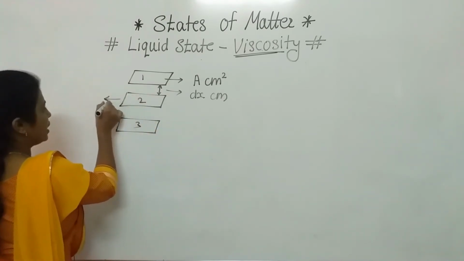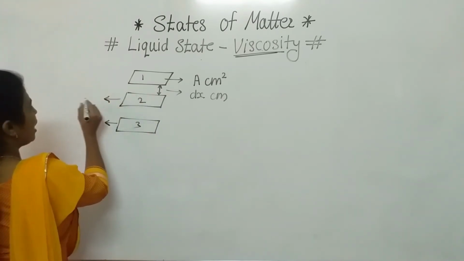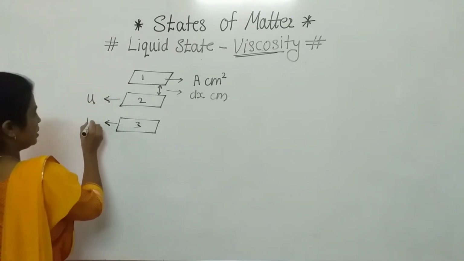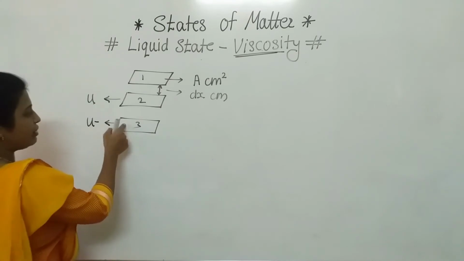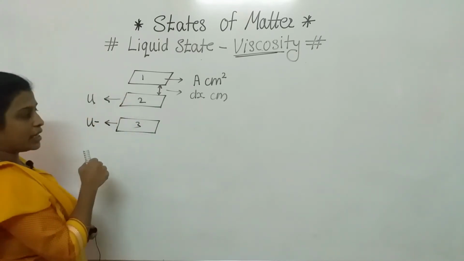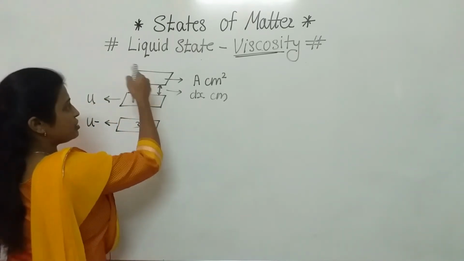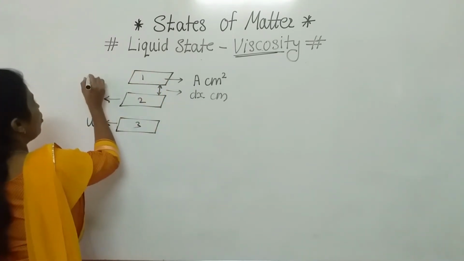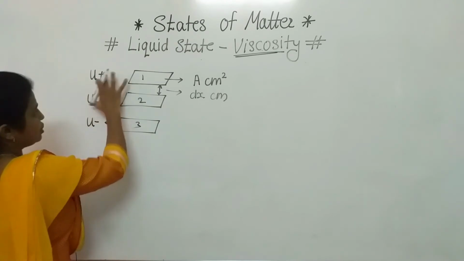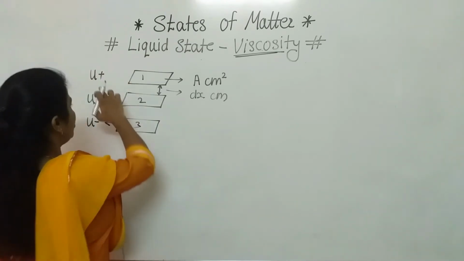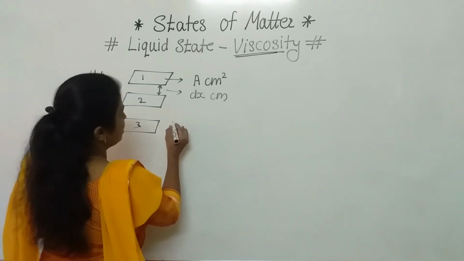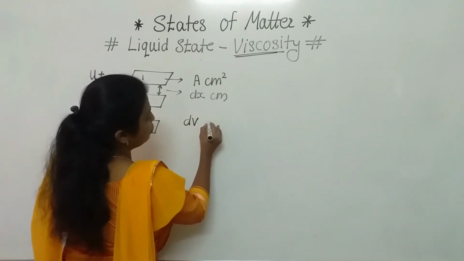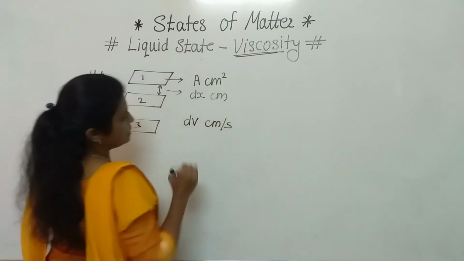If we consider this layer having the velocity u, then this layer has the velocity u minus something, that will be less than the second. While the velocity of the first layer will be more than u. So that's why I have written u plus. So the velocity difference that we are going to consider is dv centimeter per second.